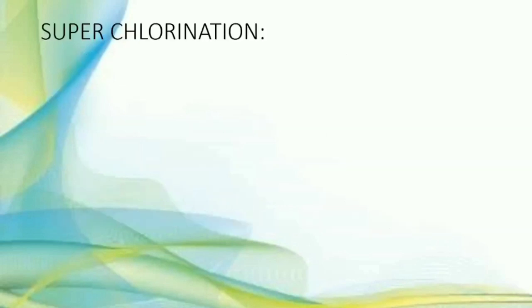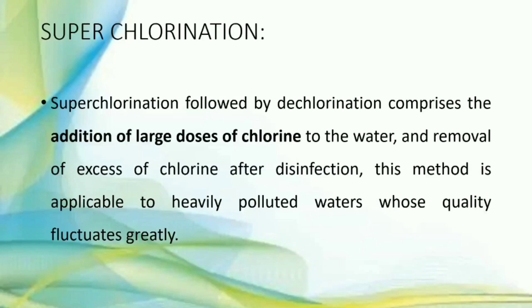And what is superchlorination? Superchlorination followed by dechlorination comprises the addition of large doses of chlorine to the water and removal of excess chlorine after disinfection. This method is applicable to heavily polluted water whose quality fluctuates greatly.